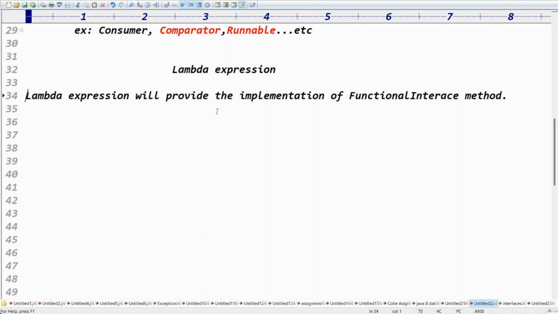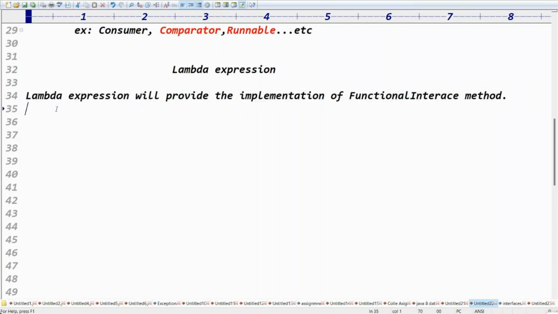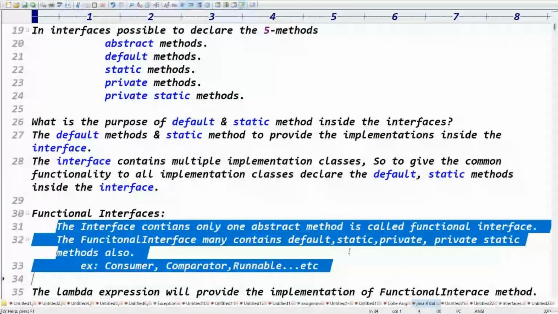Because lambda expressions will provide the implementation of the functional interface method, because a functional interface contains how many abstract methods? Only one, right? That implementation we are writing here. You got the clarity, right? Lambda expressions will provide the implementation of which method? The functional interface method. Clear, right?